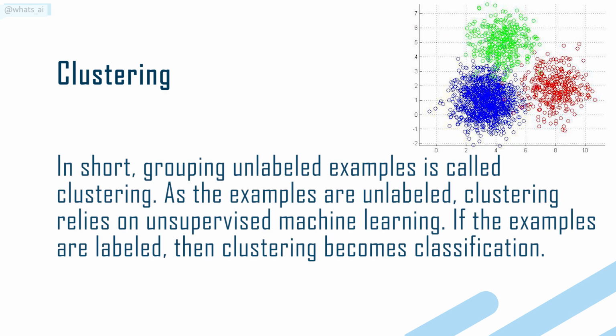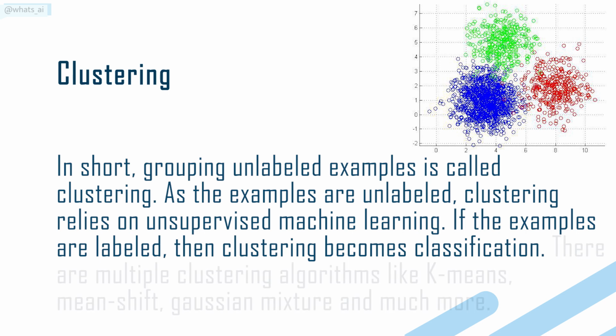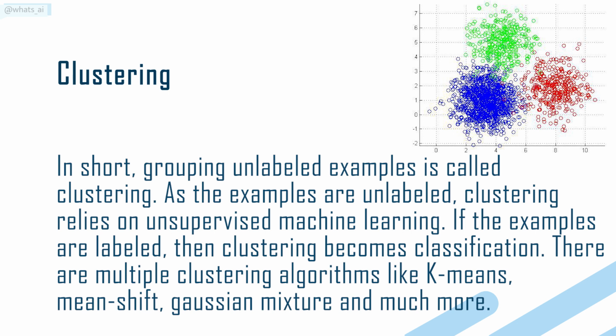In short, grouping unlabeled examples is called clustering. As the examples are unlabeled, clustering relies on unsupervised machine learning. If the examples are labeled, then clustering becomes classification. There are multiple clustering algorithms like k-means, mean shift, Gaussian mixture and much more.